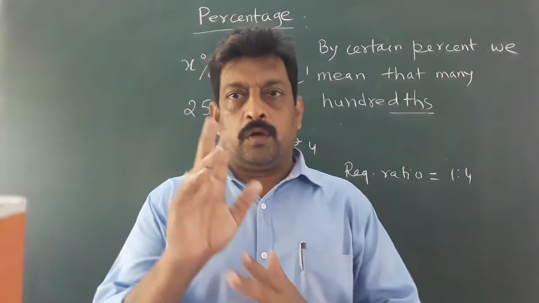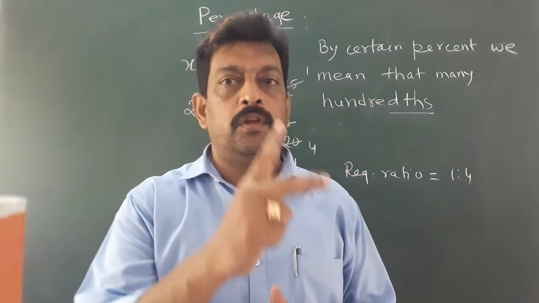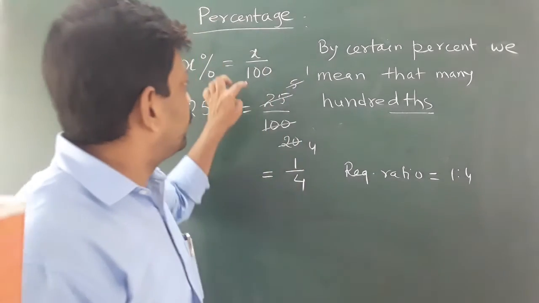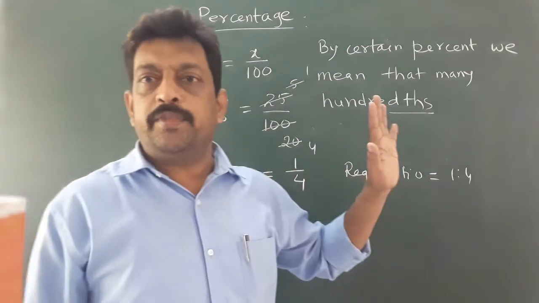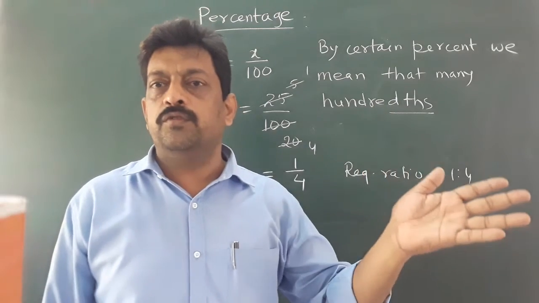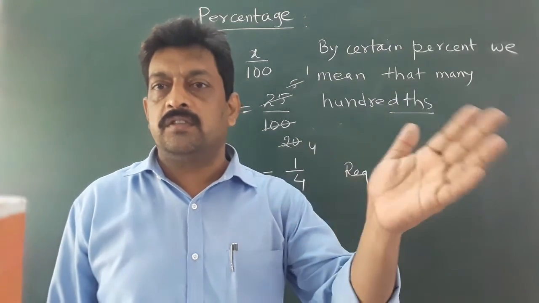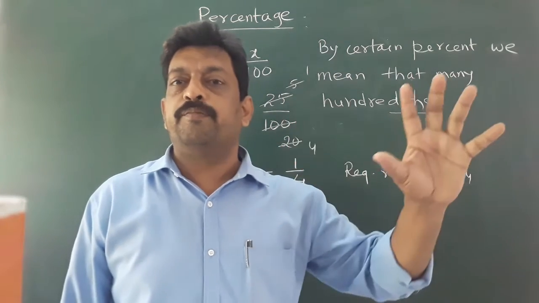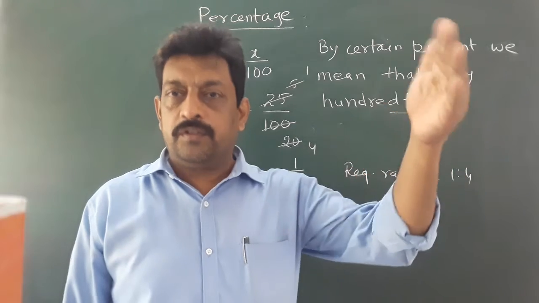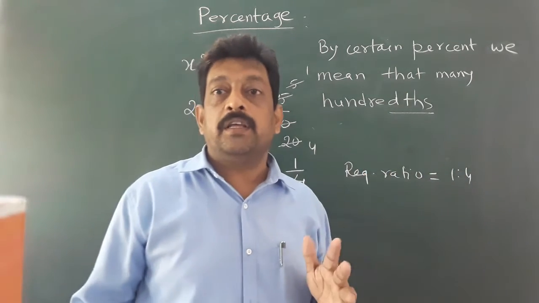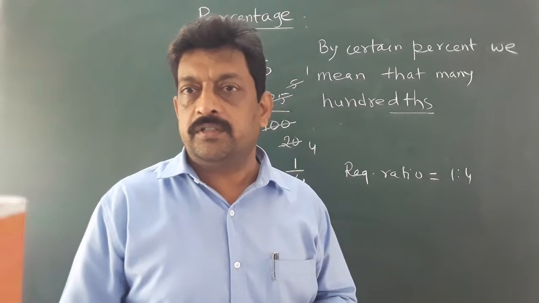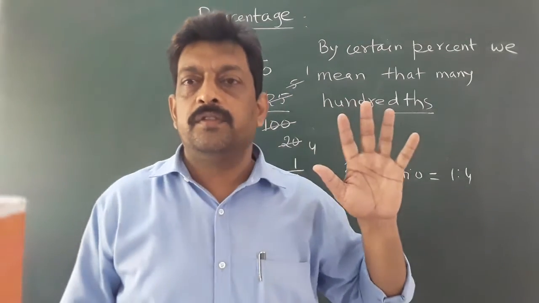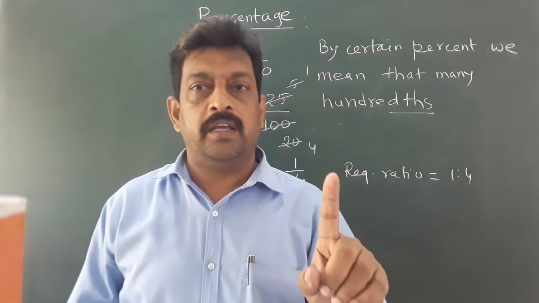Okay. Now remember two main rules. If percentage is given to us and we have to find it in fractions, ratios or decimals, we have to divide by 100. And if we have to find the percentage from a ratio, fraction or decimal, then we have to multiply by 100.